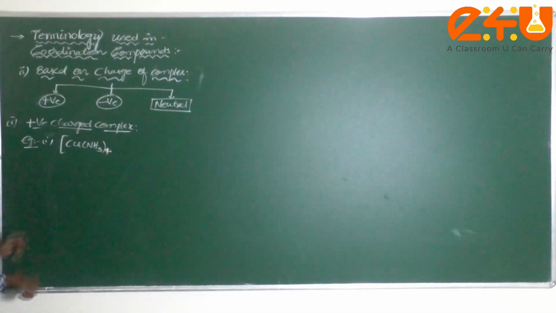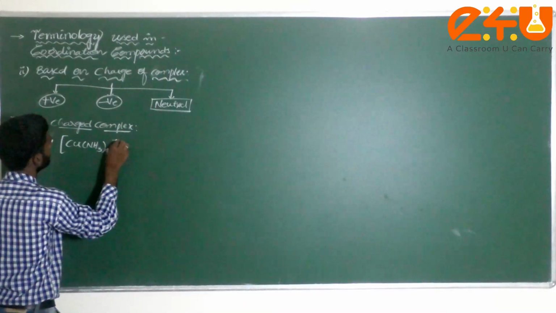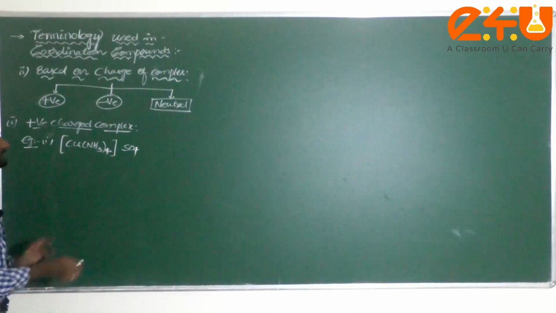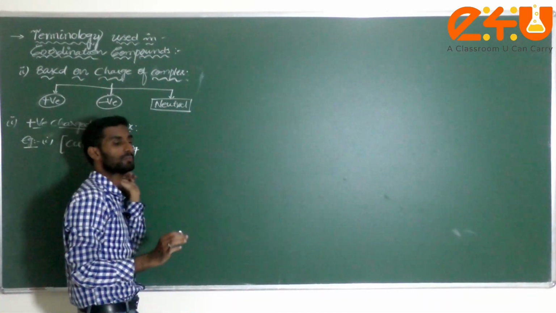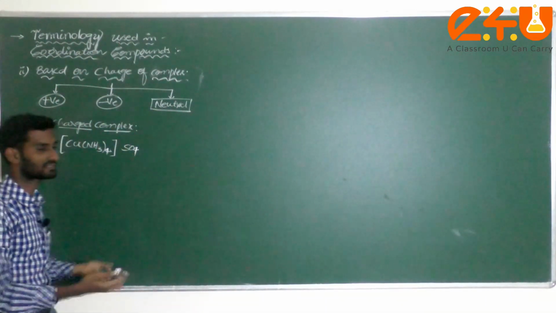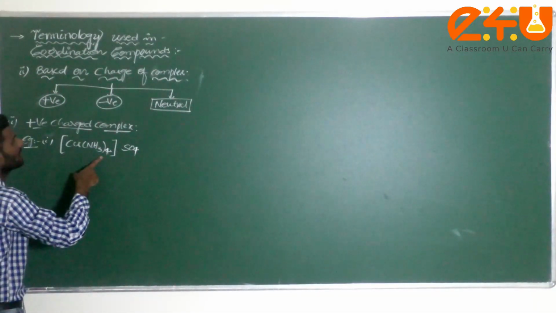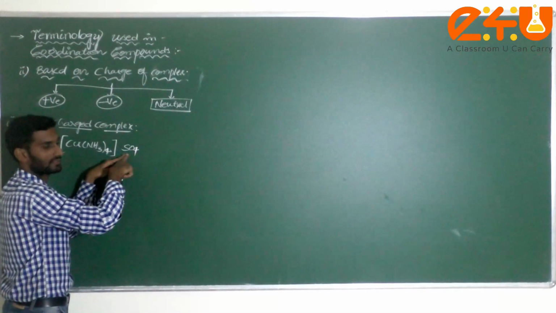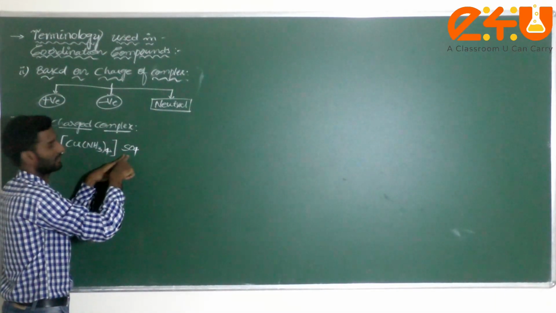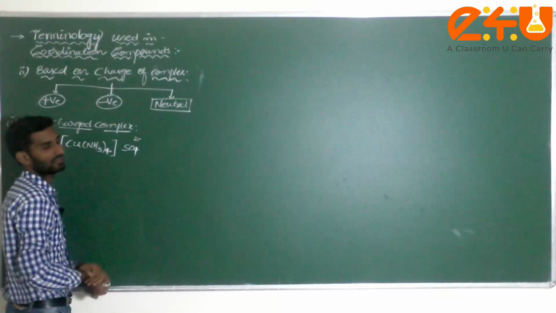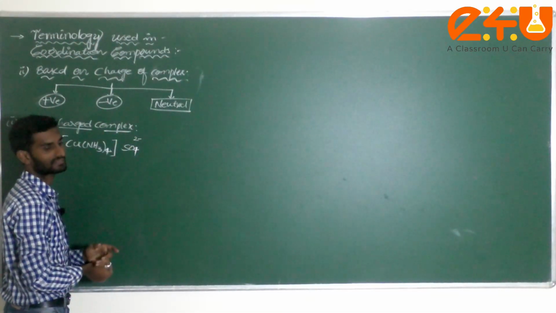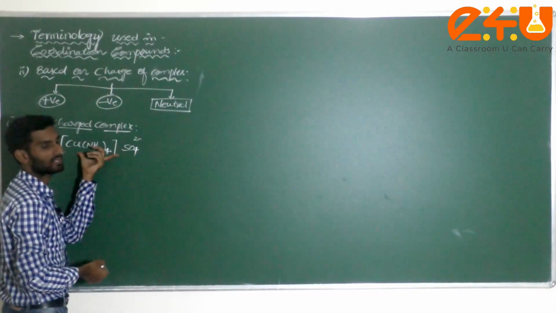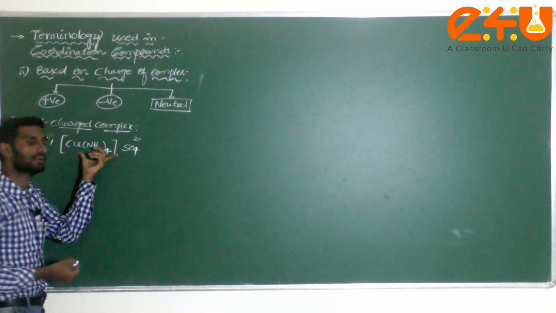[Cu(NH3)4]SO4. I am not giving the IUPAC nomenclature for this one, because I haven't started it yet. Check it here, [Cu(NH3)4]SO4. Am I correct or not? This SO4 first of all we have to consider. This is called sulfate. The charge of the sulfate we know, at basic level, is 2 minus sulfate ion. Here 2 minus is there, but this is a neutral complex overall.